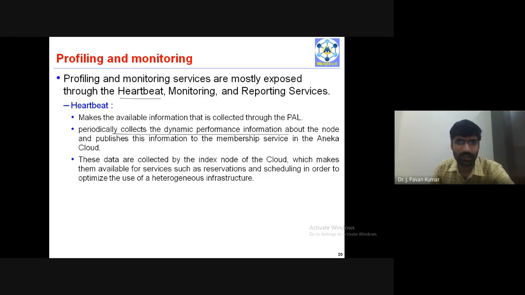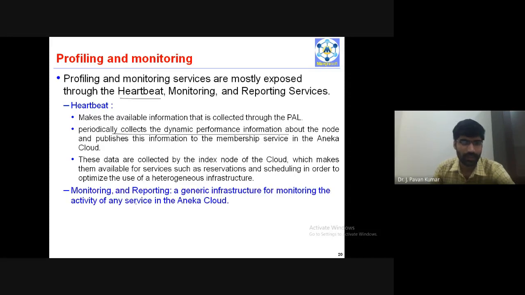Heartbeat periodically senses the data, collects the data, and that information will be transferred to the membership service, so that whenever a new request comes, it will be serviced according to the information provided by this protocol. That is the functionality of heartbeat.